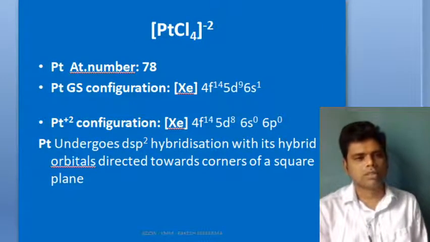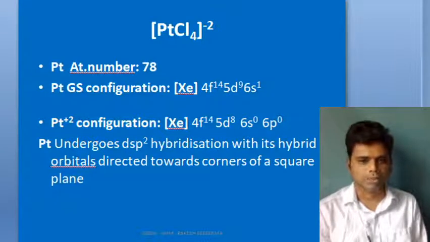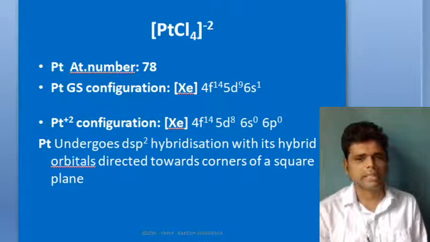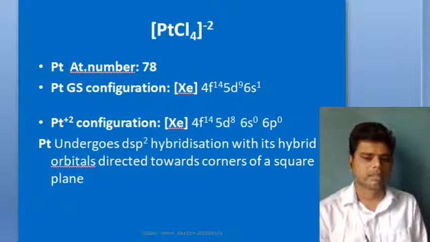Okay, so let's go with one more complex, PtCl4 minus 2, the tetrachloridoplatinate(II) complex ion. Here, what is the atomic number of platinum? 78. At least for the sake of EAN calculation we should learn the atomic number of platinum. The ground state configuration is written as xenon 4f14, 5d9 and 6s1. It's not 6s2, it's 5d9, 6s1.